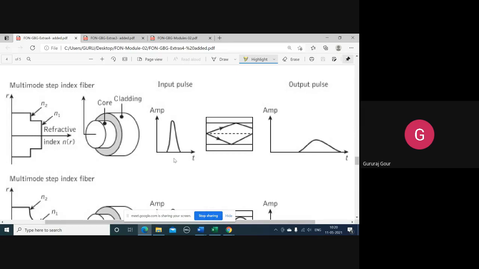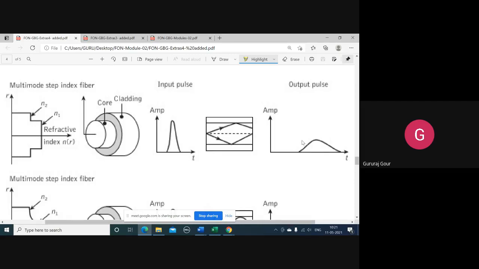That is the input pulse. So when it is traveling inside the optical fiber, it is going to have this meridional path. So this is the meridional path when it is propagating inside the multimode step index fiber. And with the distance it is traveling, or the time elapsed, the pulse is very much broadened. So pulse spreading is more in the case of multimode step index fiber. So ultimately, the RMS width, that is sigma, for the pulses that you are going to receive or reconstruct at the receiver side is very large.